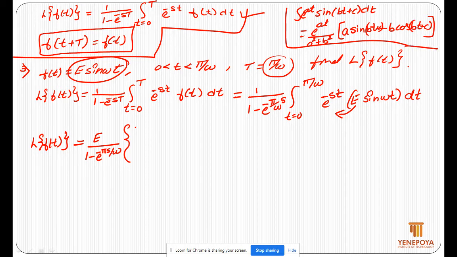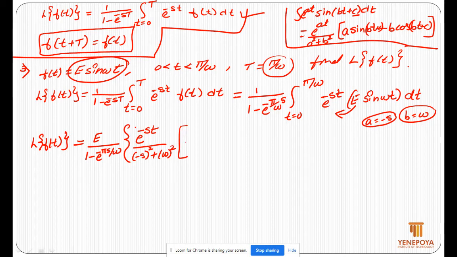Here the value of c is equal to 0, the value of a is equal to minus s, and b is equal to omega, sin omega t. So the value of b is omega, c is 0, there is no plus c here, and a is equal to minus s. So e power at, that is e power minus st, divided by a square, that is minus s the whole square, plus b square, that is omega square, times a, that is minus s, sin omega t,